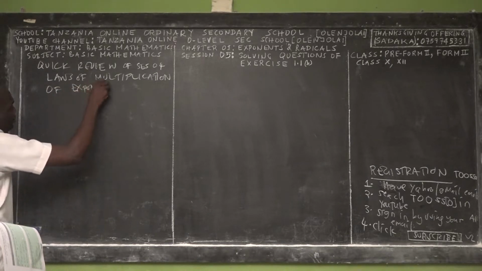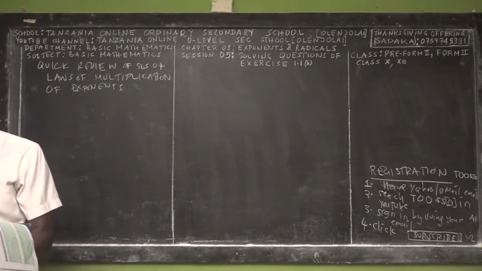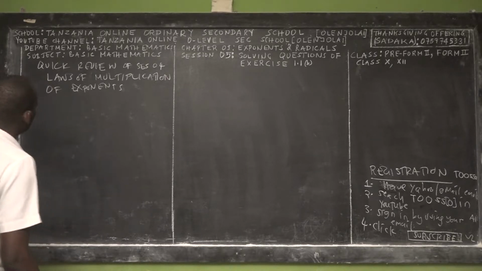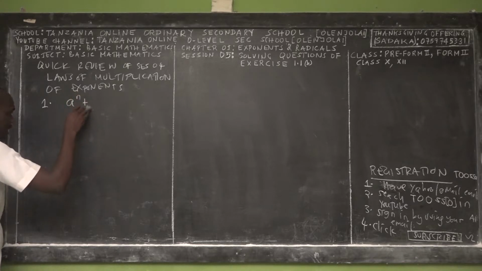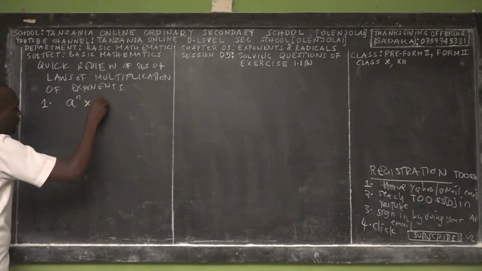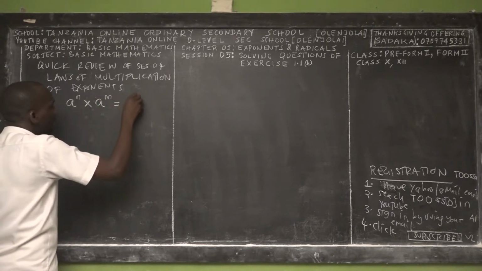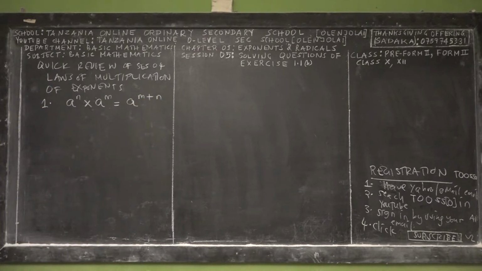Okay, we have exponents. They can be exponents of a variable or exponents of numbers. The first law of exponents says that if you have a product of two exponentials with the same base but different exponents, then the rule states that this is a to the power m plus n. That's the first law.